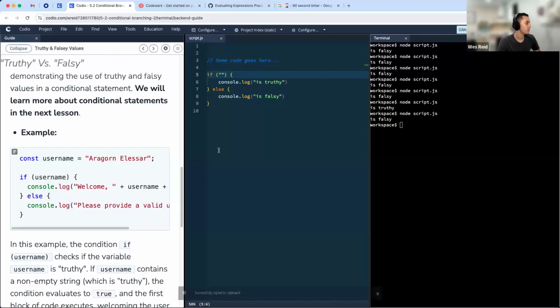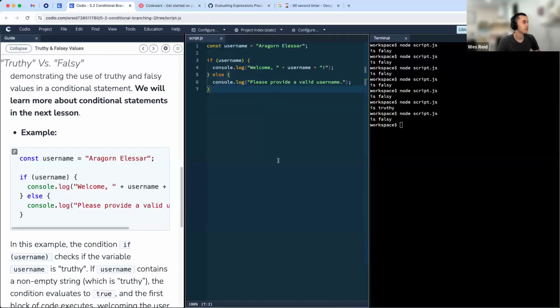So they have another example here that doubles down on what I was talking about. Here we can do something clever by checking if there is or is not a value at all. So if, for example, in this case, the username does exist, if username, then we're going to console log out something specifically for that user. Otherwise, we'll print out this statement of please provide a valid username. So we can start to build these conditionals in some interesting ways by relying on truthy and falsy values.